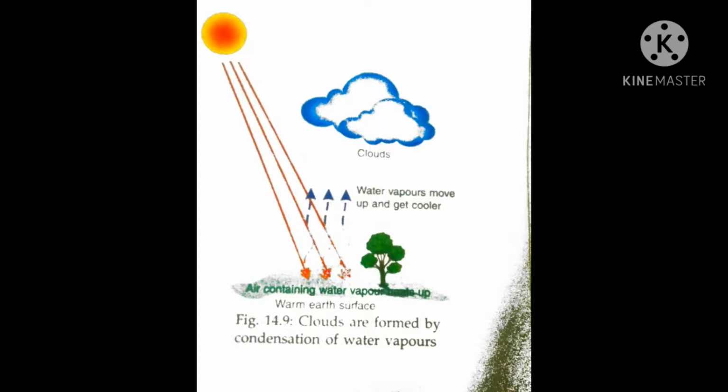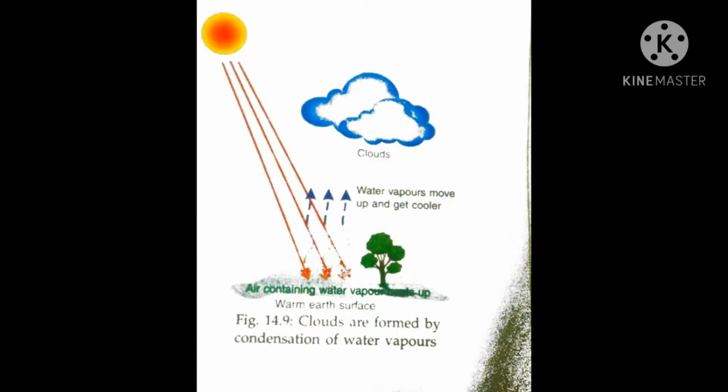As the clouds cool further, the water droplets join together and become bigger to form water drops. With further cooling, these water drops become bigger and heavier and fall on earth as raindrops. In certain conditions, at very cool temperatures, these raindrops may freeze and fall on earth as hail or snow.